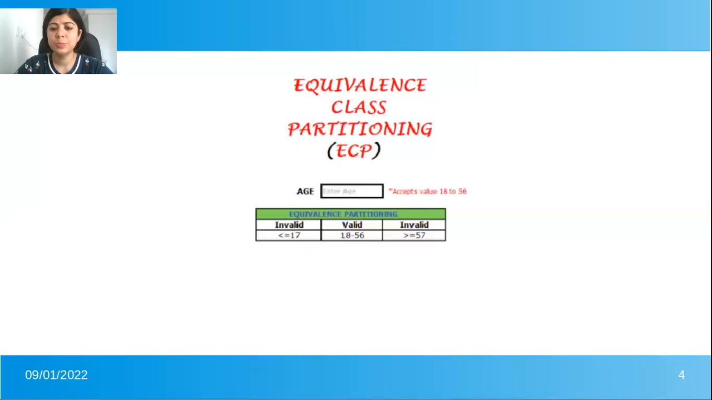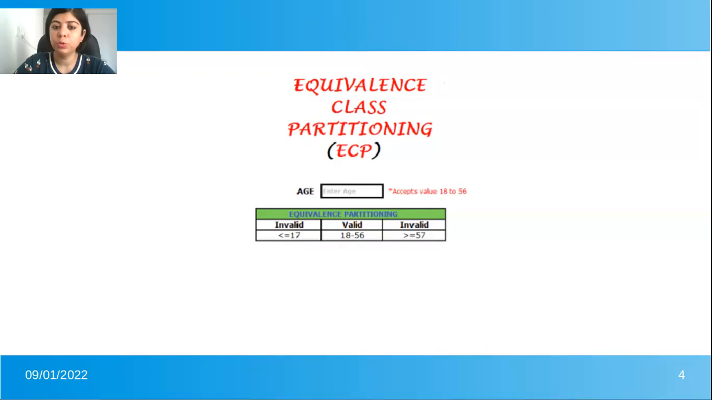So equivalence class partitioning is like this: suppose for a particular feature of any software, there is a specified value which needs to be entered as input to test that feature. Suppose here, as you can see on the screen, the age feature accepts values only from 18 to 56. So what we can do in equivalence class partitioning is, instead of